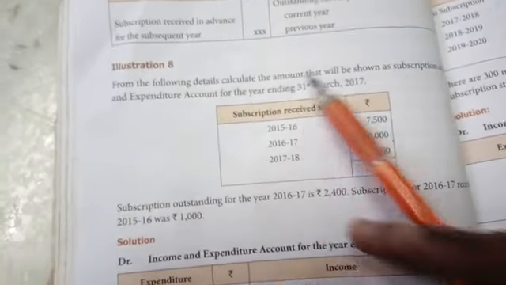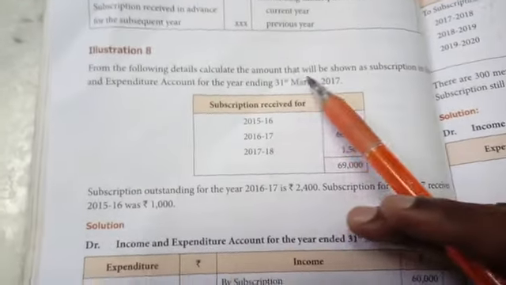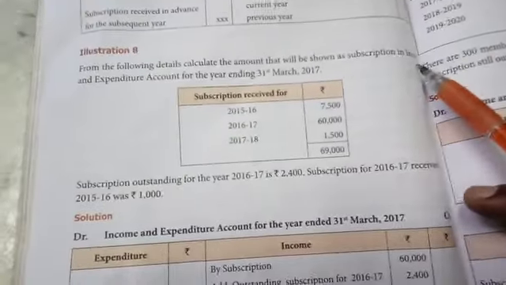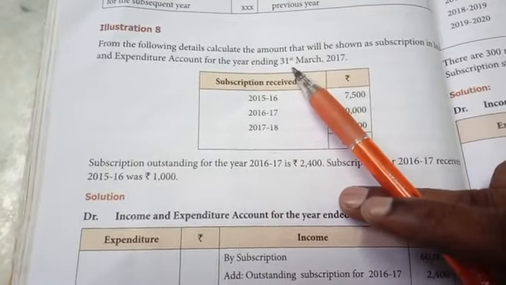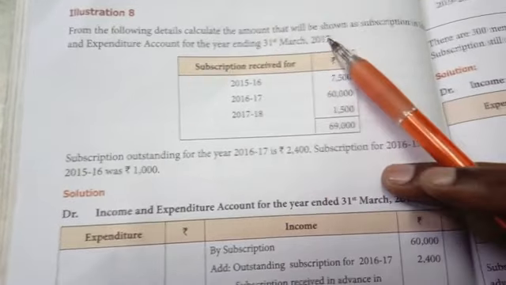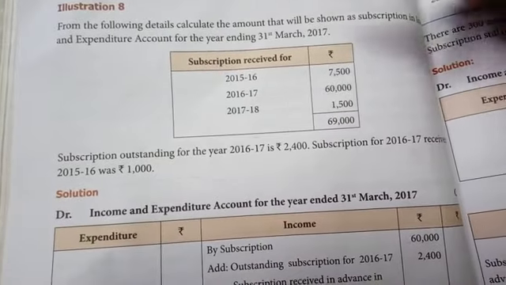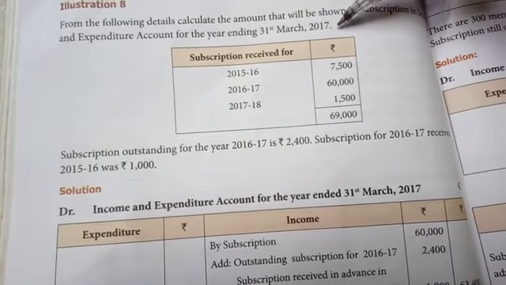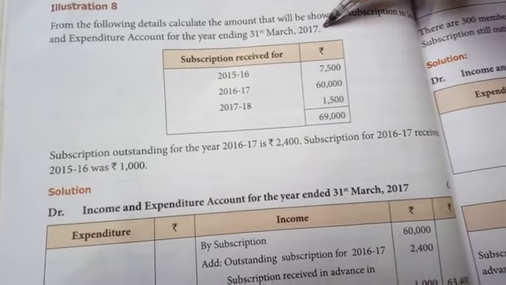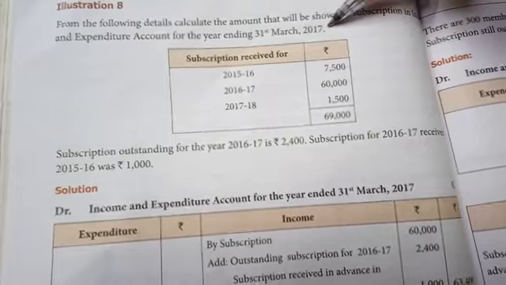Illustration number 8. From the following details, calculate the amount that will be shown as a subscription in the income and expenditure account during the year ending 31st March 2017. This is the current accounting period, 1st April 2016 to 31st March 2017. That is one accounting period.